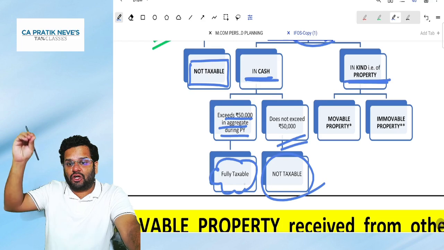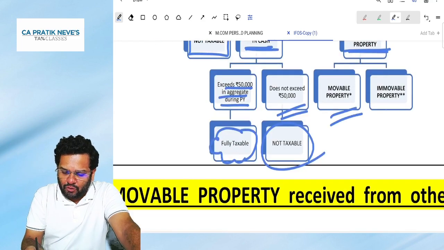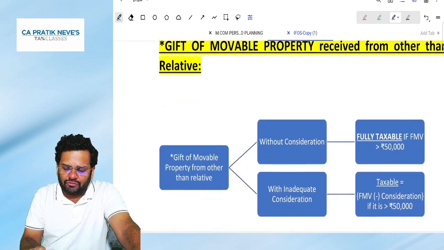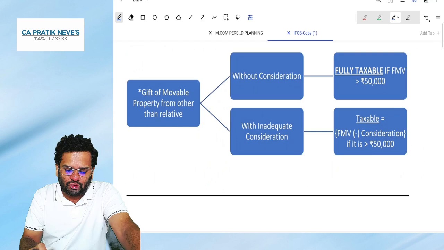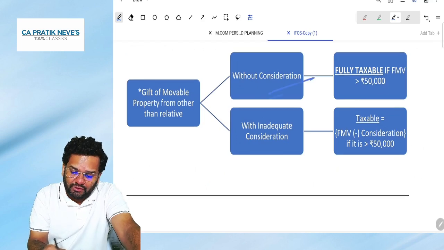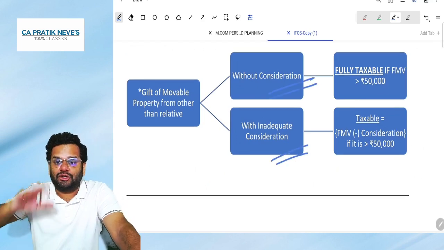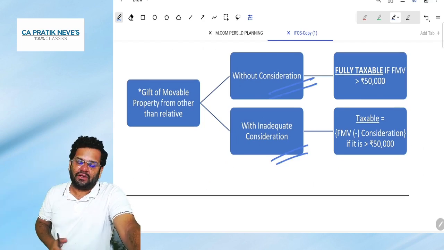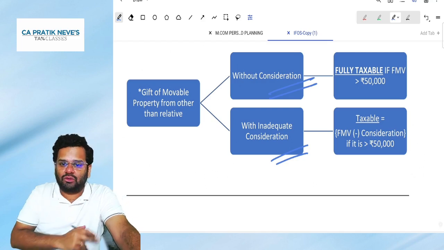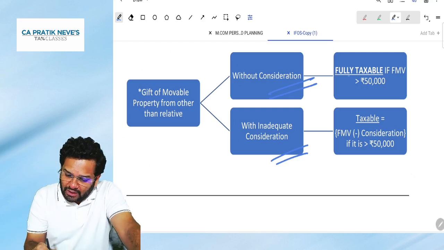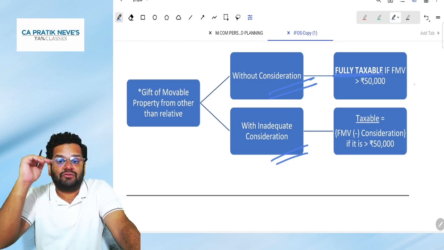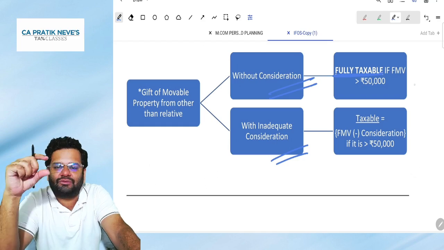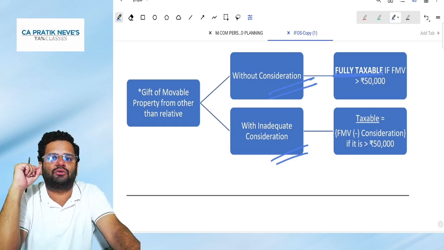If it is a gift of property, it could be movable property or immovable property. If it is movable property, there are two possibilities: without consideration, or for inadequate consideration. Friends, if it is without consideration, it will become fully taxable if the fair market value of that gift exceeds rupees 50,000.